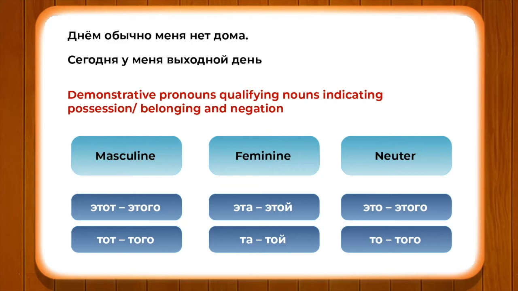That is why, if you look carefully, etat and eta in masculine and in neuter have the same endings, whereas in feminine we have used eta, which ends with a, and it changes into etai. So this is the basic principle we use in our grammar rule as far as we use the demonstrative pronouns.